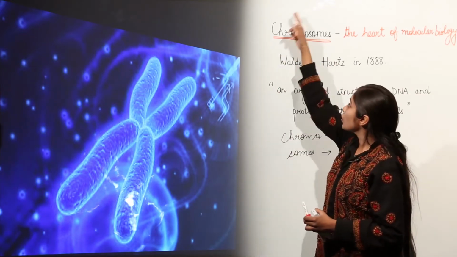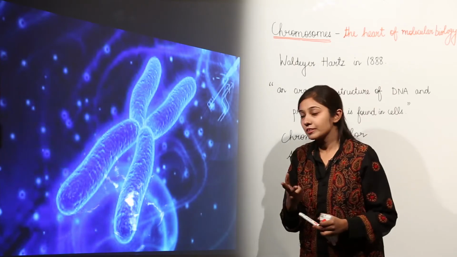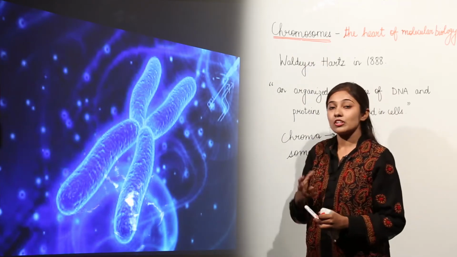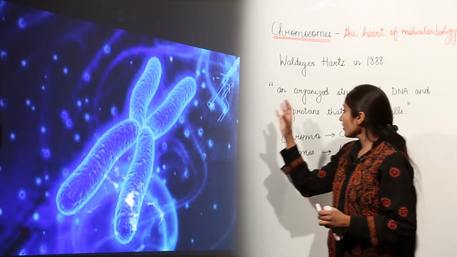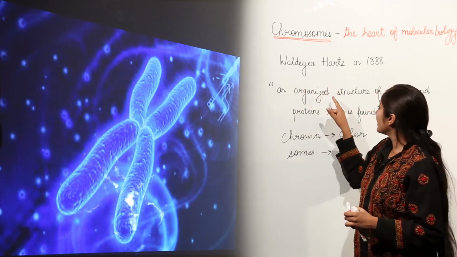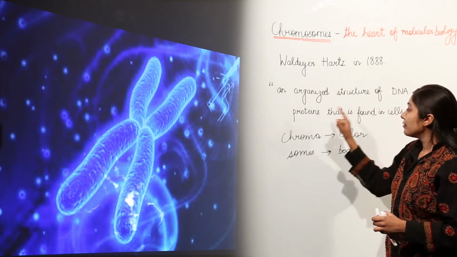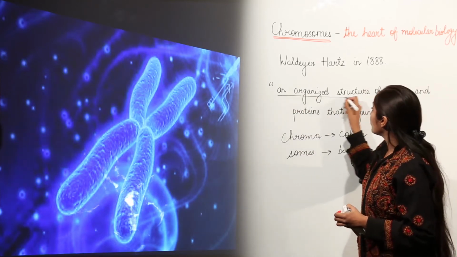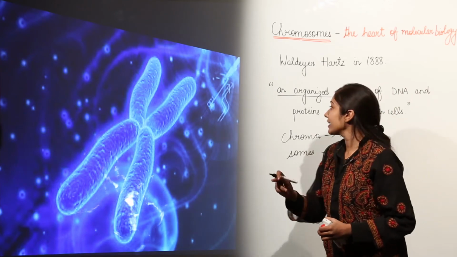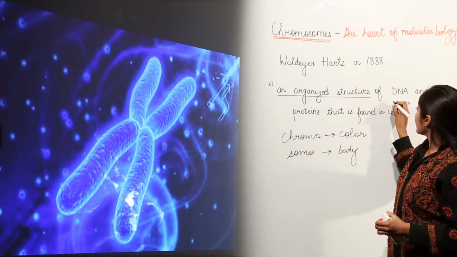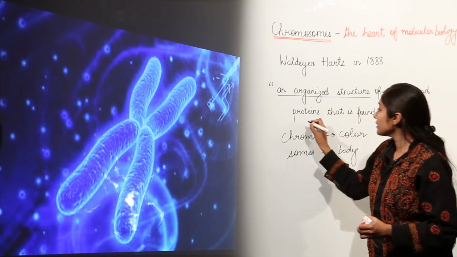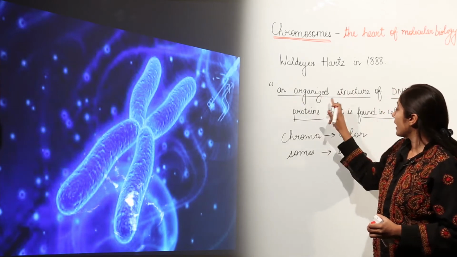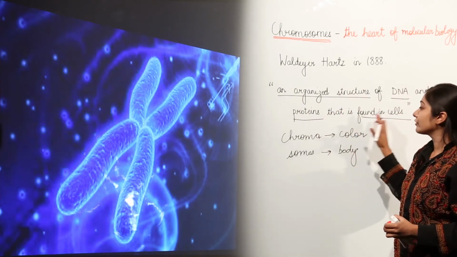So this word chromosomes is coined from two Greek words. Chroma means color and soma means body. So chromosomes are colored bodies which are found in the nucleus of a cell. And what are they actually? They are an organized structure of DNA and proteins that is found in cells. By an organized structure, what I mean to say is, I am going to discuss right now. Remember, chromosomes are an organized structure of DNA and proteins that is found in cells.